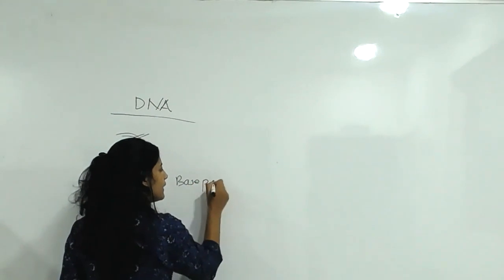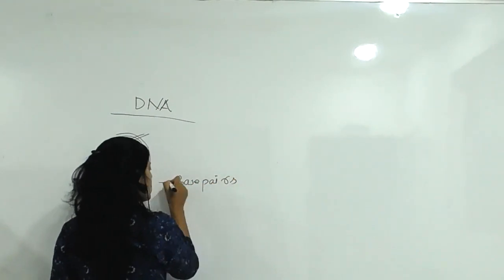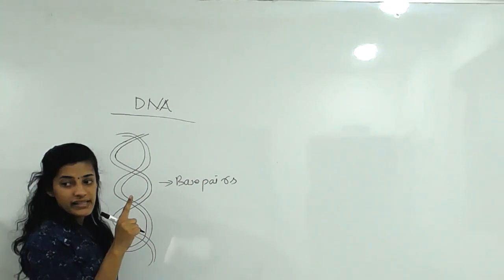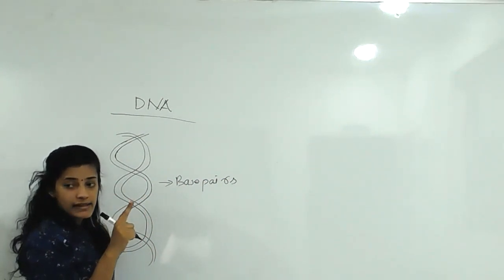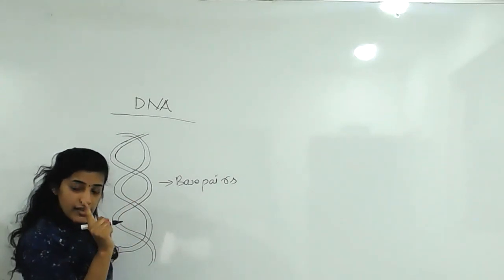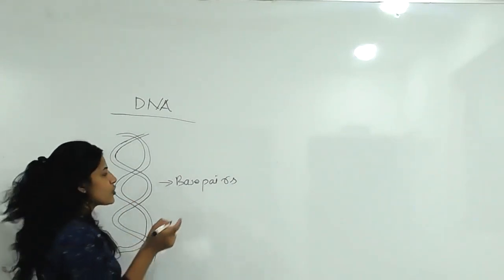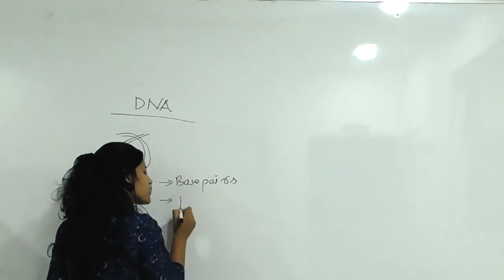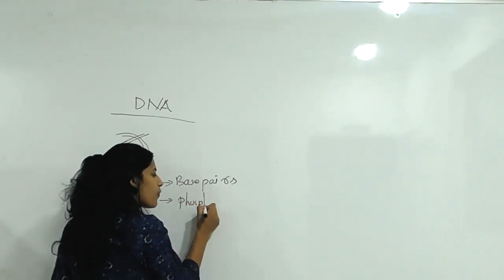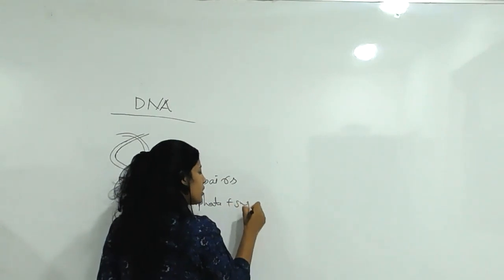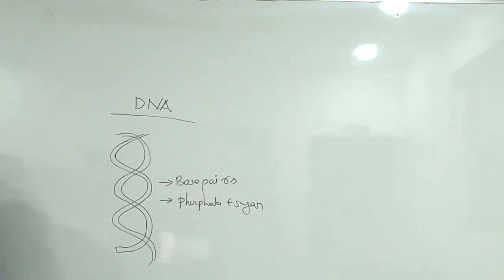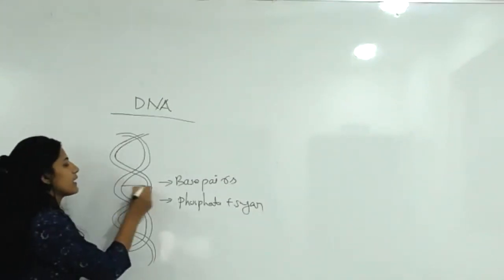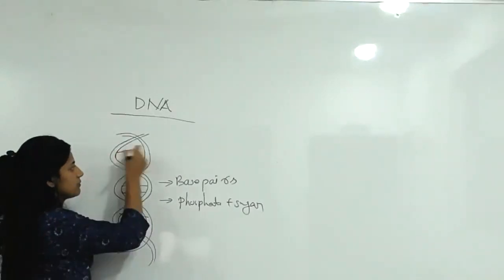Last time we already discussed what the bases present in a nucleic acid are. One type is purine base and the other is pyrimidine base. Phosphate plus sugar unit are the combinations, then base pairs occur in a manner like this.